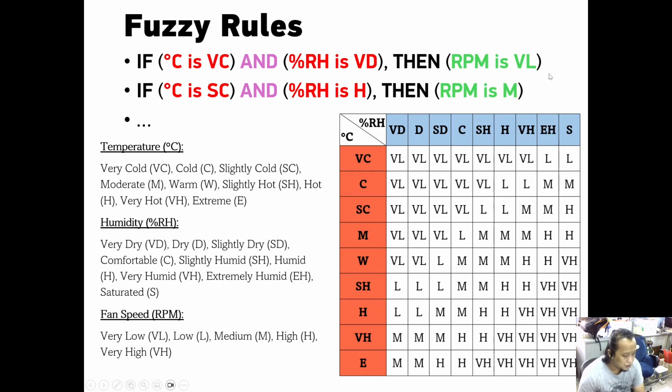And this is the fuzzy rule that I use. If degrees Celsius is very cold and percentage of relative humidity is very dry, then the RPM is very low. This is the kind of fuzzy rules that I use.